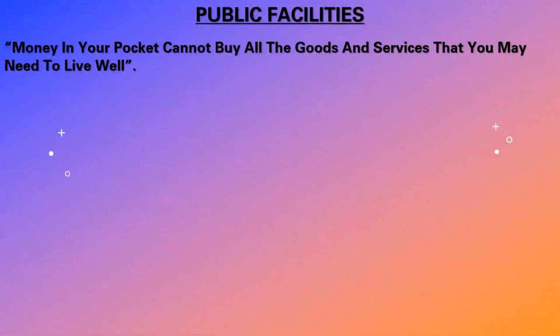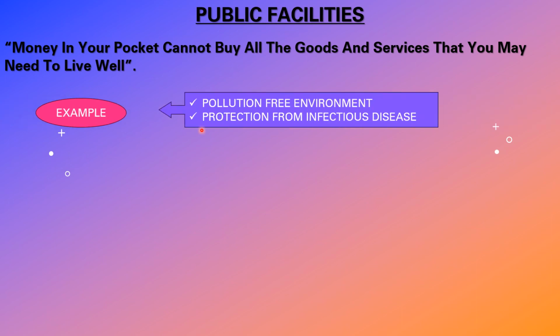public facilities. Income in your pocket cannot buy all the goods and services that you may need to live well. Obviously, right? What are those? Example: pollution-free environment, or protection from infectious disease. We are only polluting the environment now.